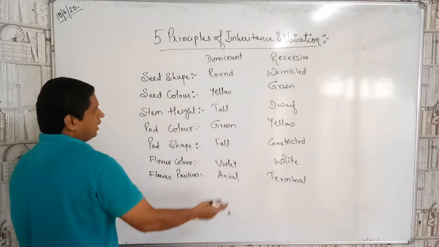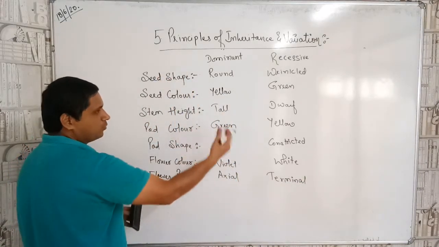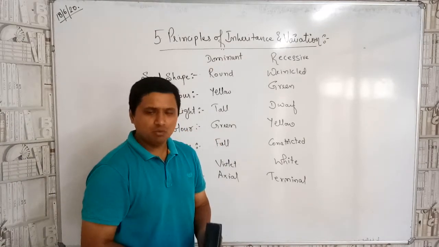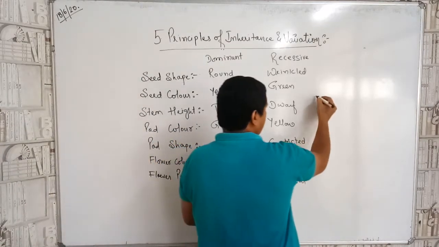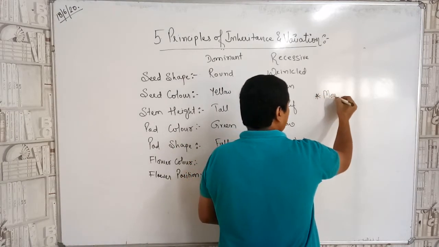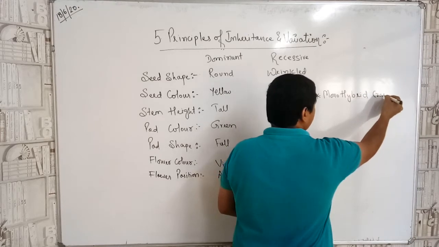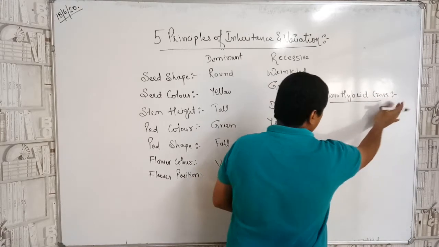Now, over here, he took all the parameters and studied them one by one and came to the conclusion. The first experiment that he did was the monohybrid cross. It is known as the what, children? Monohybrid cross. We will study it in detail again.